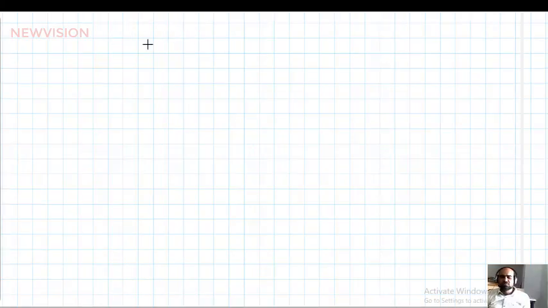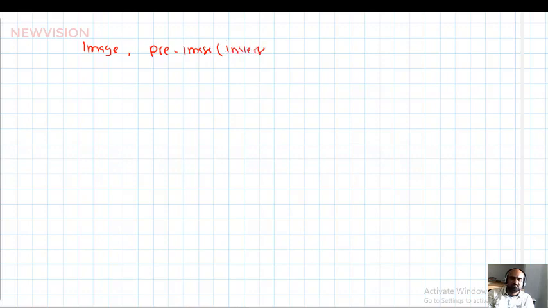Okay, students, we just explained function, domain, codomain, range and everything. Image, pre-image, or sometimes inverse image. I want to write a definition for this.